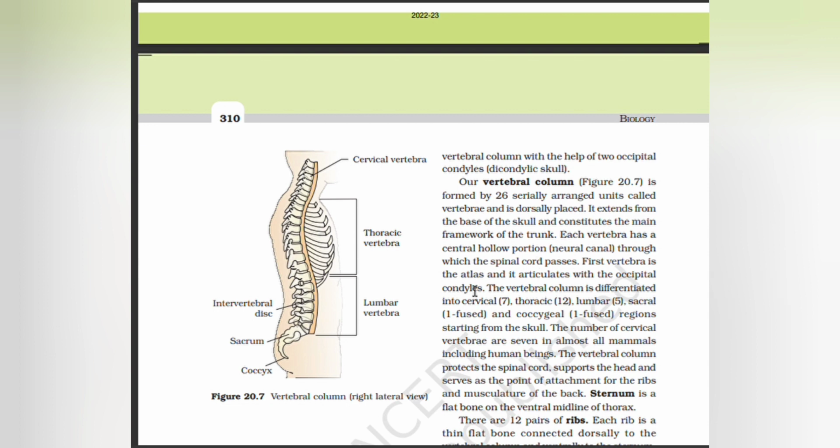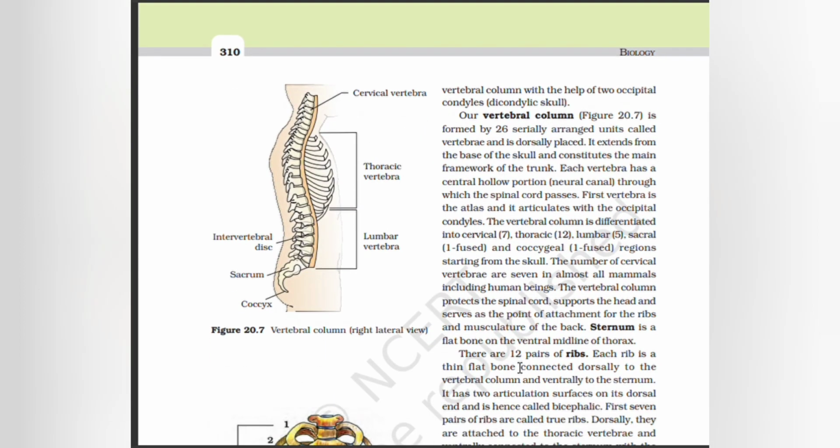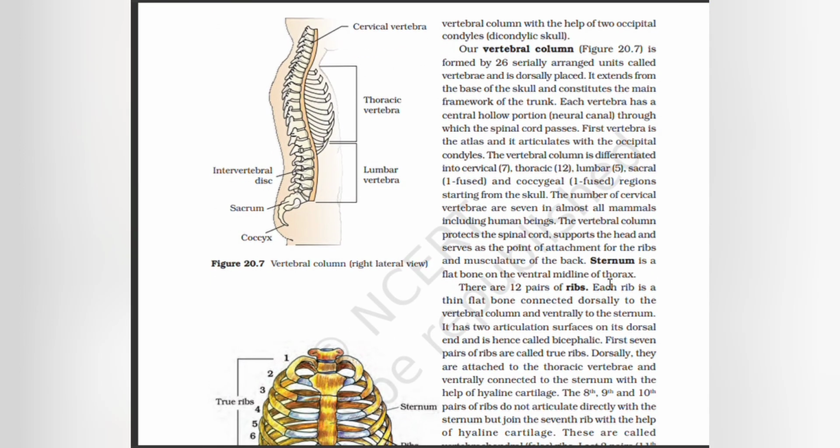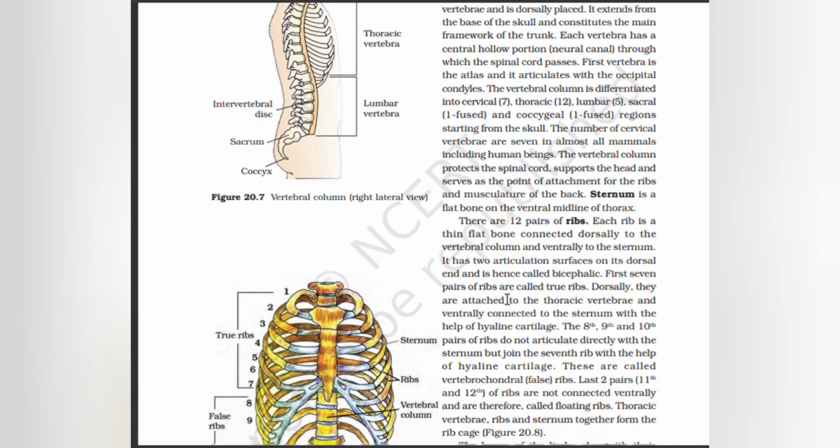The vertebral column is differentiated into cervical, thoracic, lumbar, sacral and coccygeal regions starting from the skull. The number of cervical vertebrae is 7 in almost all mammals including human beings. Vertebral column protects the spinal cord, supports the head and serves as a point of attachment for the ribs and musculature of the back. Sternum is a flat bone on the ventral midline of thorax.